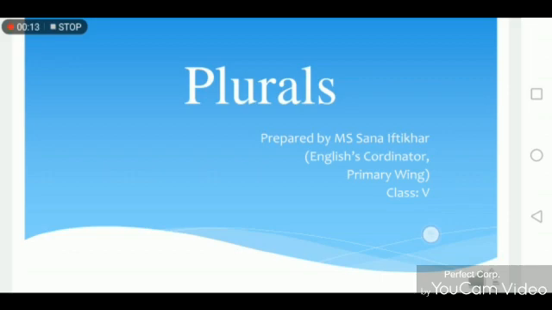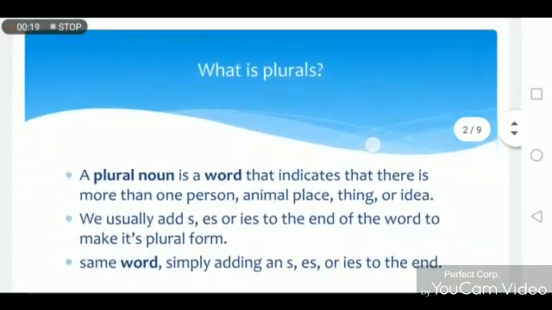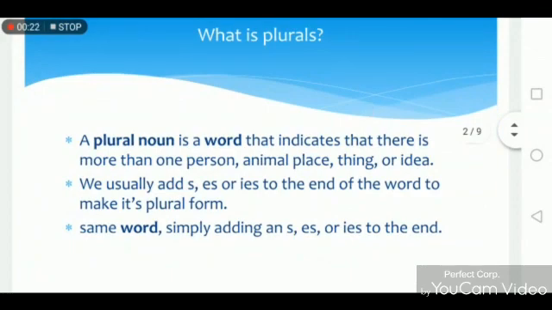Today we are going to discuss plurals. Before we begin our understanding of plurals, let's recall the definition of noun. Noun is the name of a place, person, animal, or thing. We also know that there are two types of noun, singular noun and plural noun.